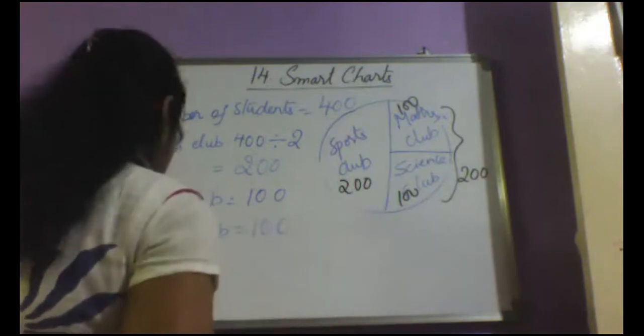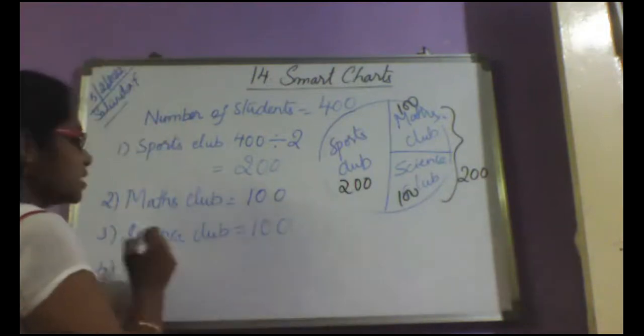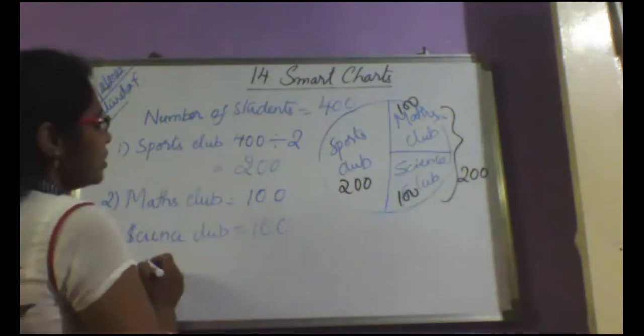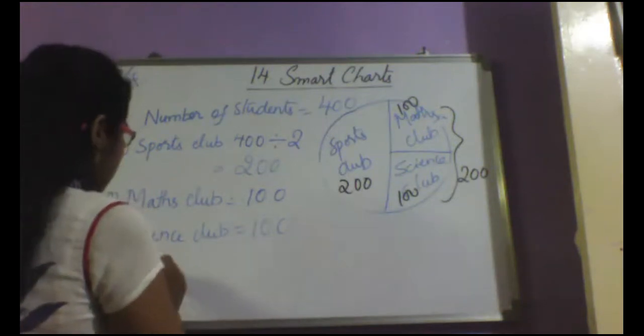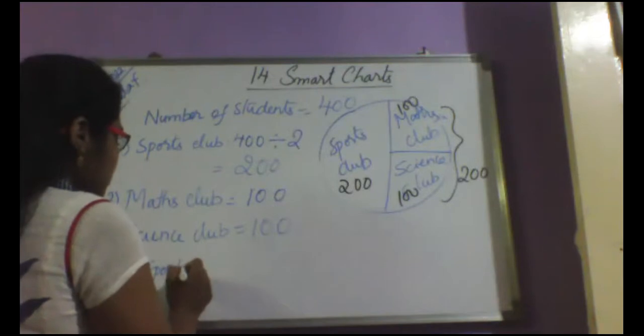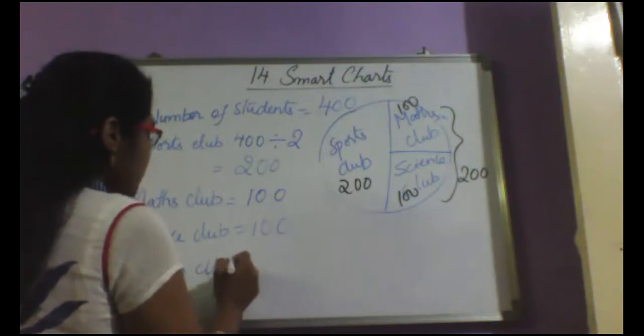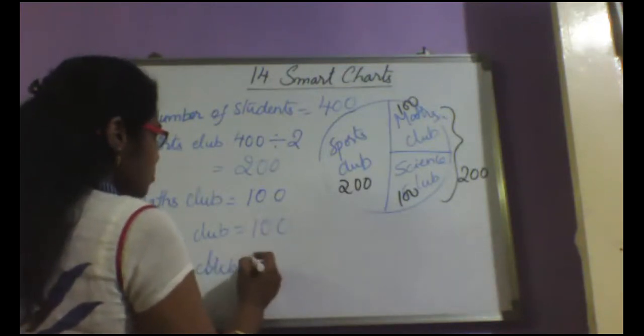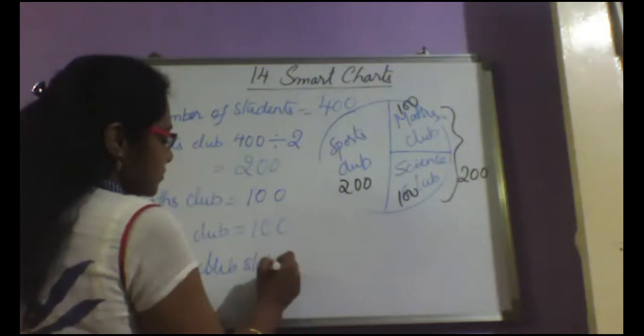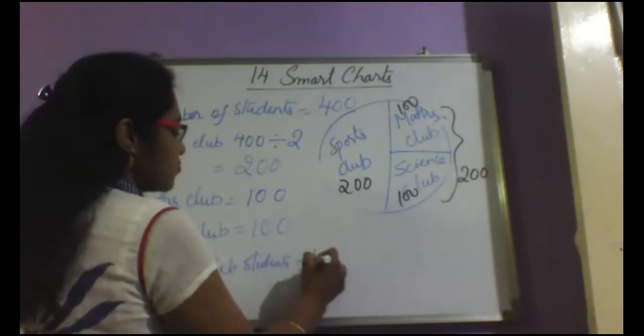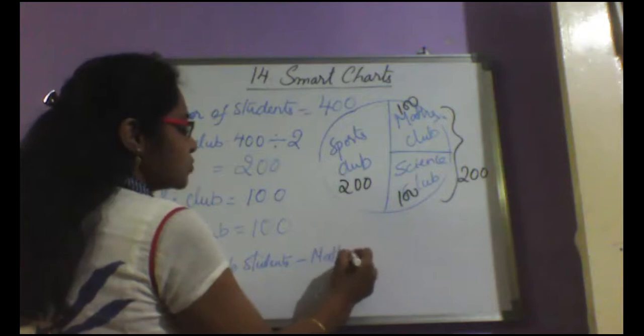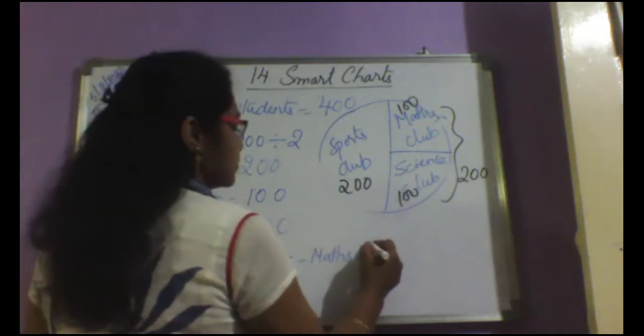Then you have to tell me the number of students if you subtract sports club students minus maths club students. How many students will be there? 100.